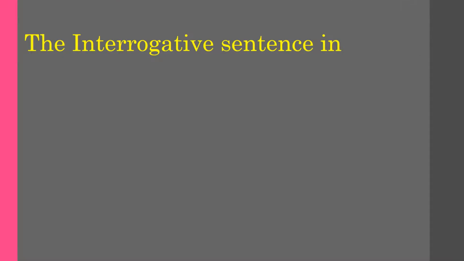Now next rule is to form interrogative sentence in present continuous tense. How can you frame interrogative sentences in present continuous tense? In an earlier chapter we studied framing negative sentences in continuous tense. What we were doing: subject was coming, then helping verb is, am, are or was or were, then the word not, and then the ing form of the verb.